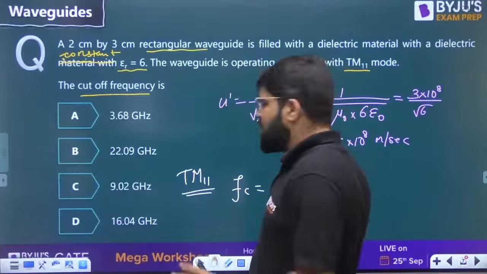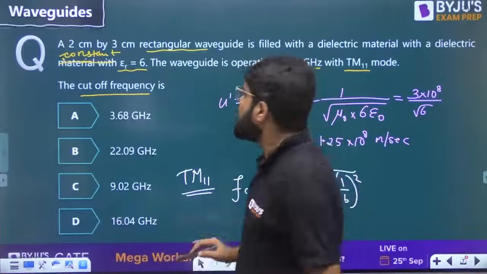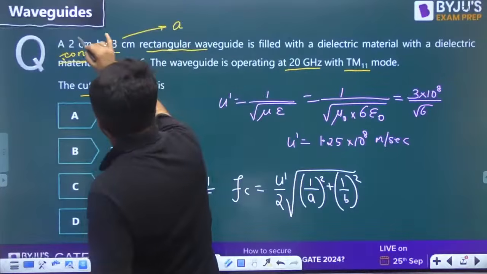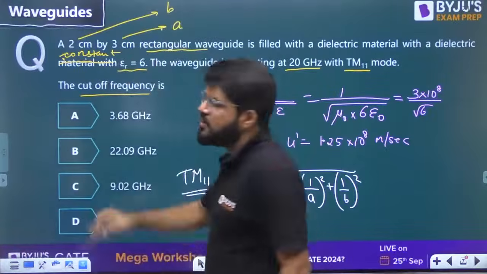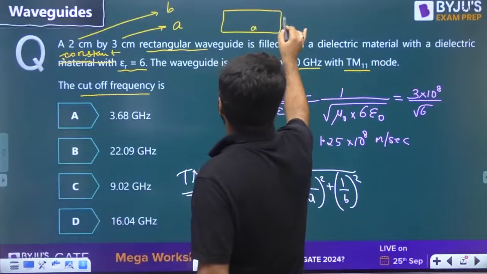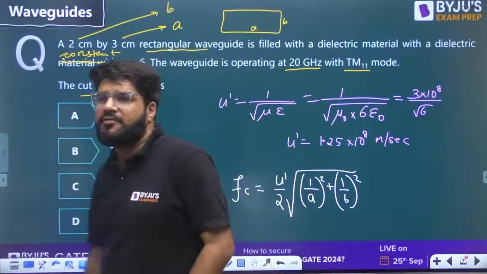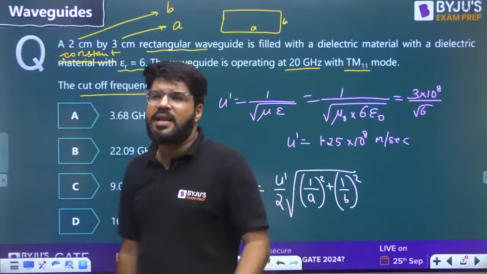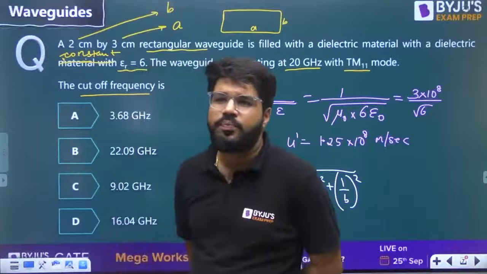See, actually 1 by A, 1 by B, both terms are symmetric. But what is A, what is B? The broader dimension is by default the A and the narrower dimension is the B. This is the front cross section of a rectangular waveguide where the base is always greater than the height for practical waveguides, having an ideal aspect ratio of 2. The desirable aspect ratio is 2 or somewhere around 2.